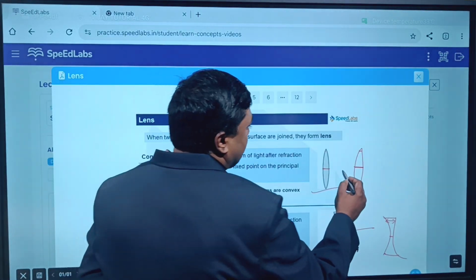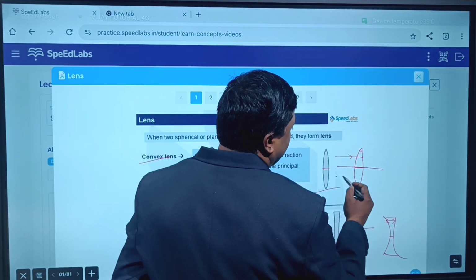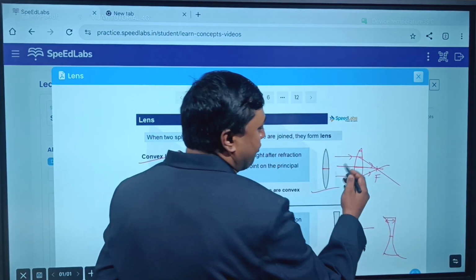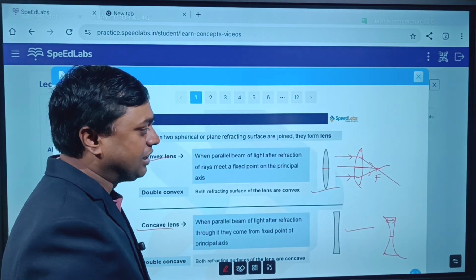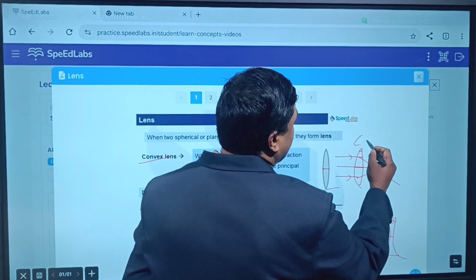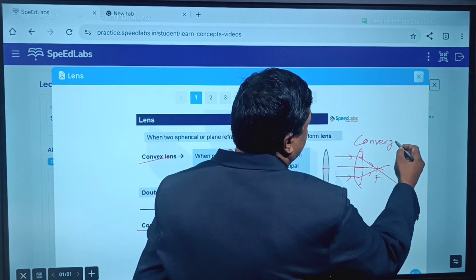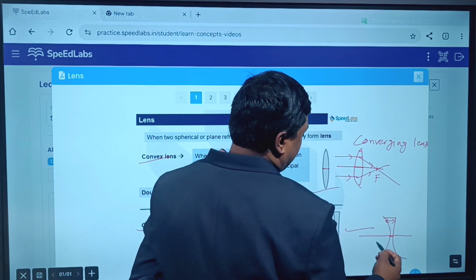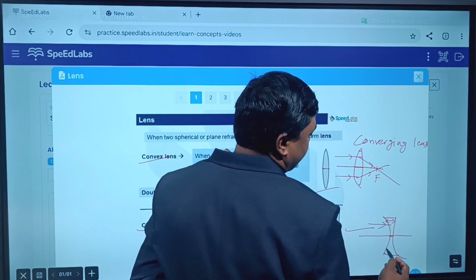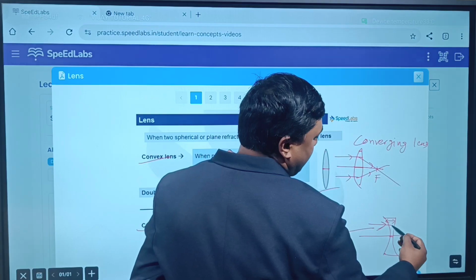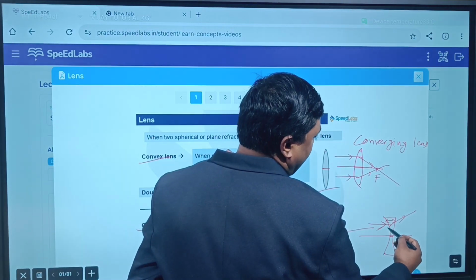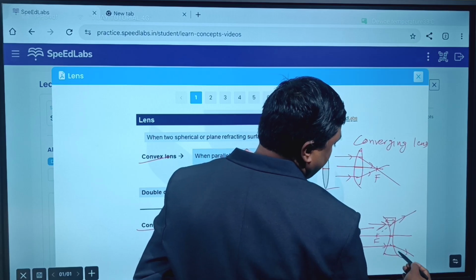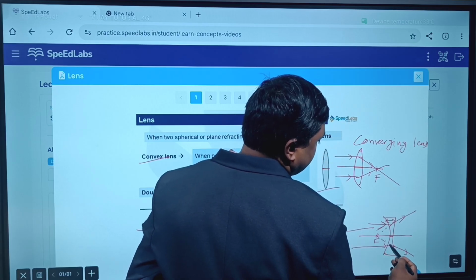Generally, when a ray of light is parallel to the principal axis, after refraction it will meet at a point. The light rays converge from a convex lens, so it is also called a converging lens. In case of a concave lens, it is called a diverging lens. Why? Because if a ray of light is parallel to the principal axis, after refraction it will diverge. It will appear to pass through one point. That's why it is called a diverging lens.